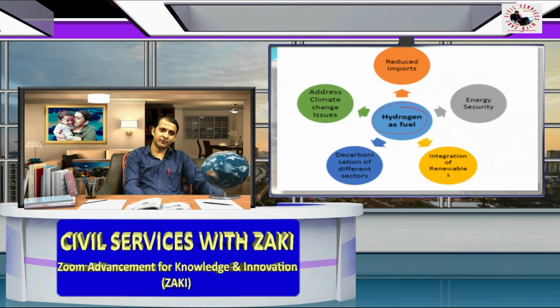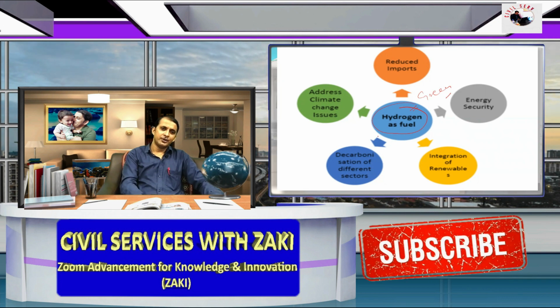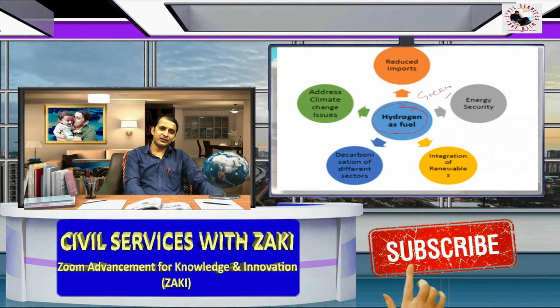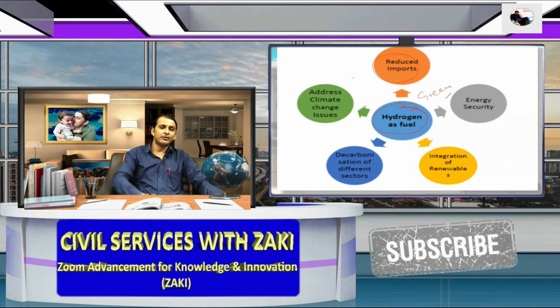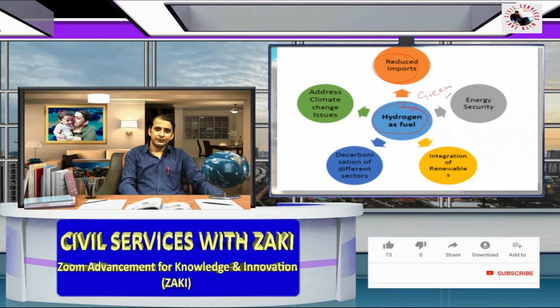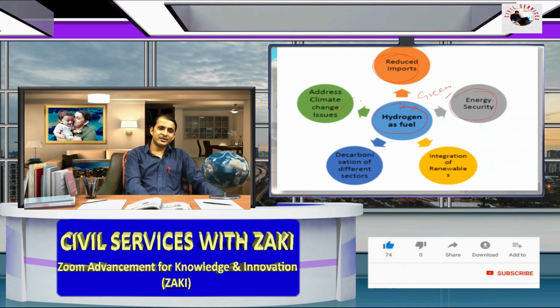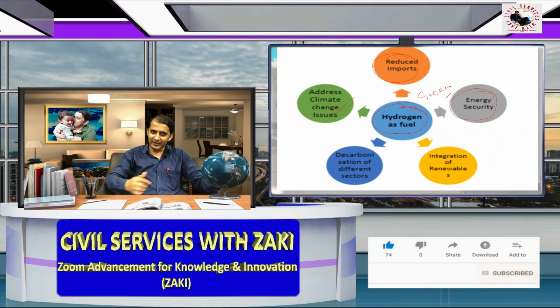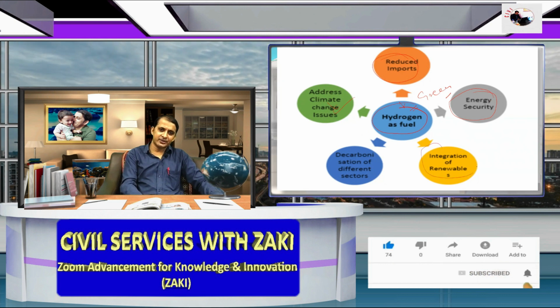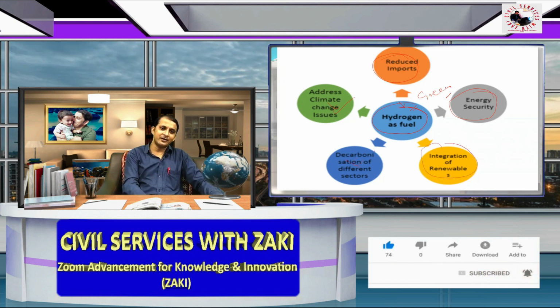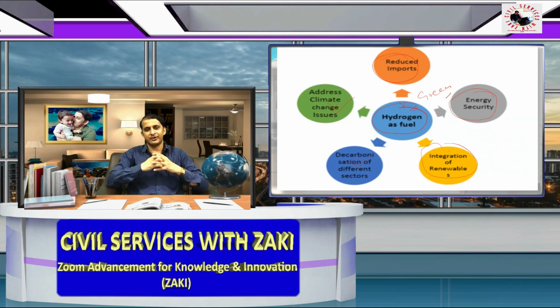If you see here hydrogen as fuel, here hydrogen means green hydrogen, not common hydrogen. If we use green hydrogen, it reduces import of fossil fuel. It also helps in energy security, addresses climate change and global warming, and also integrates renewables and decarbonization of different sectors.